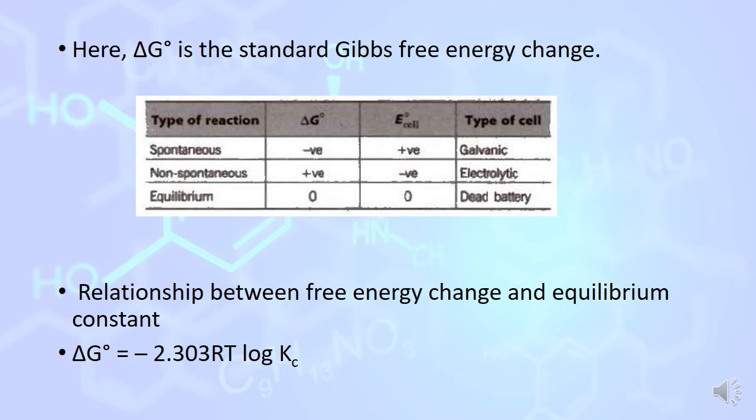Now, one more relationship between free energy change and equilibrium constant. Delta G degree is equal to minus 2.303 RT log10 Kc. R is the gas constant, whose value remains fixed at 8.314 joule per Kelvin per mole, T is the temperature, and Kc is the equilibrium constant.